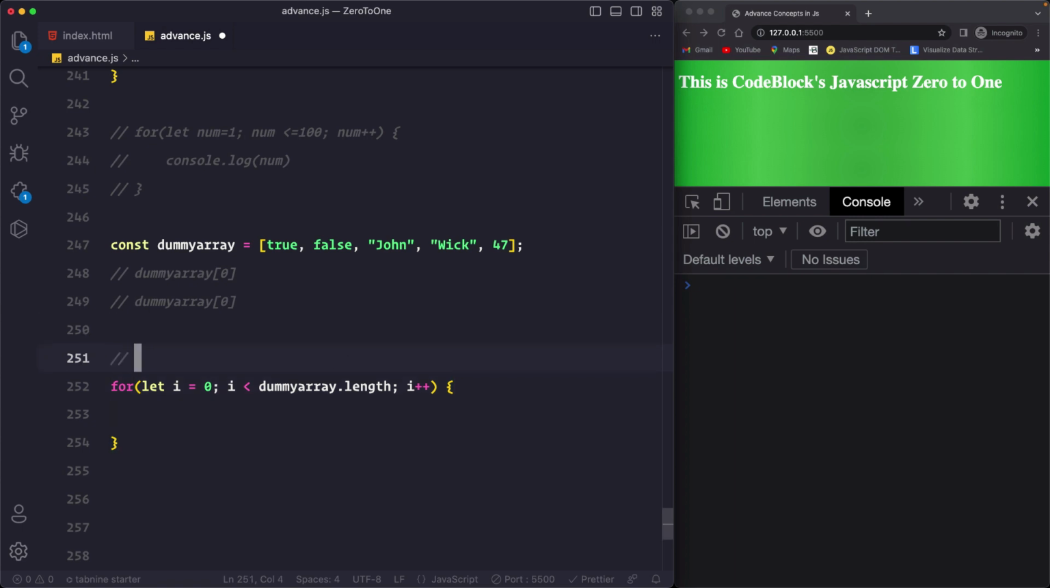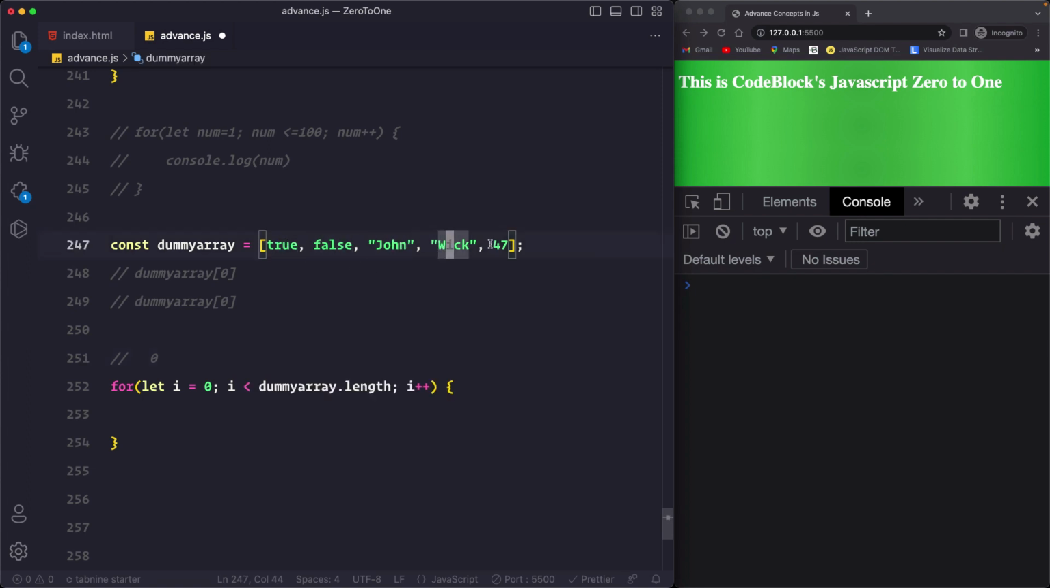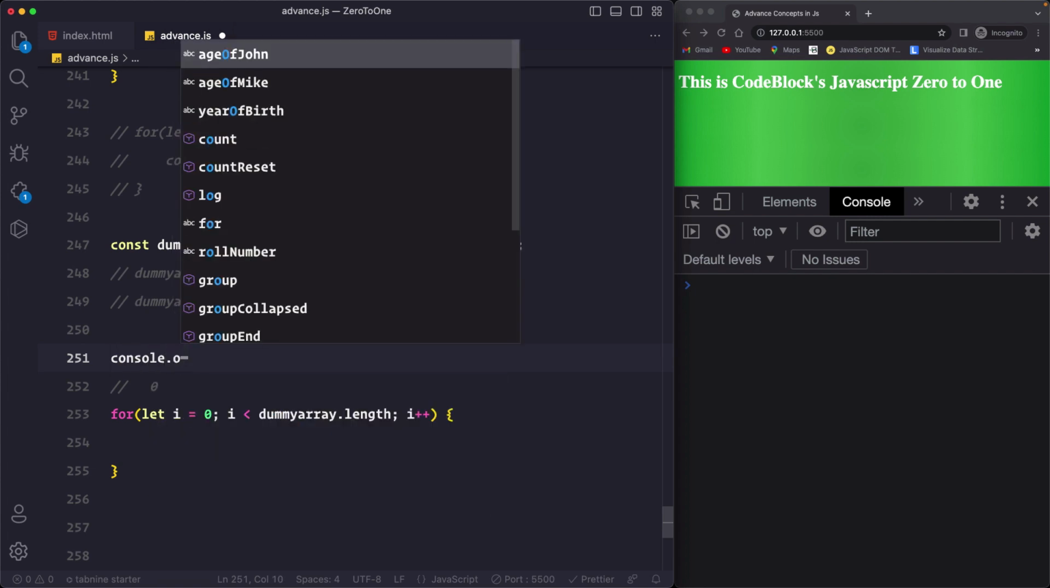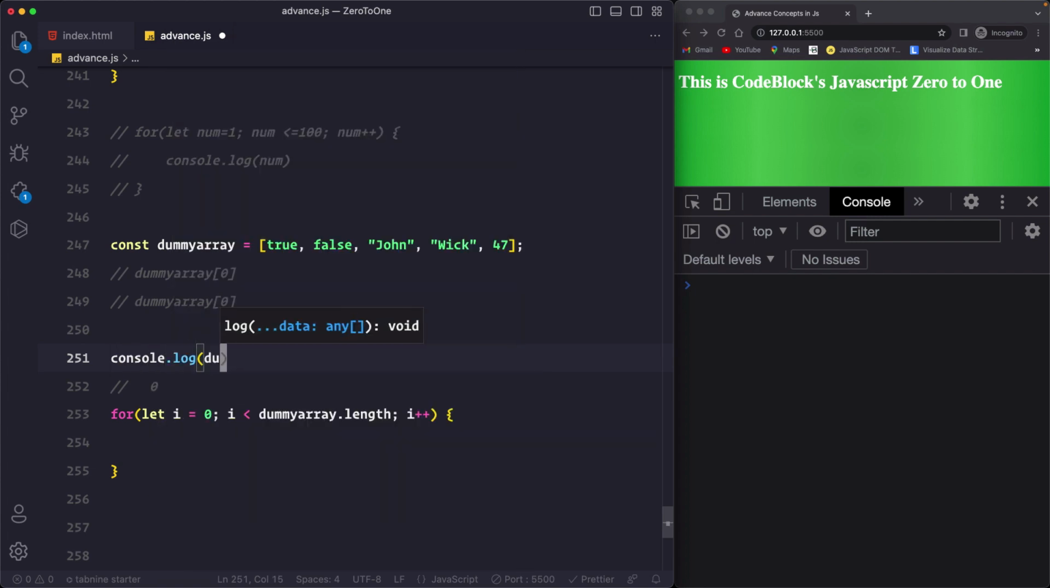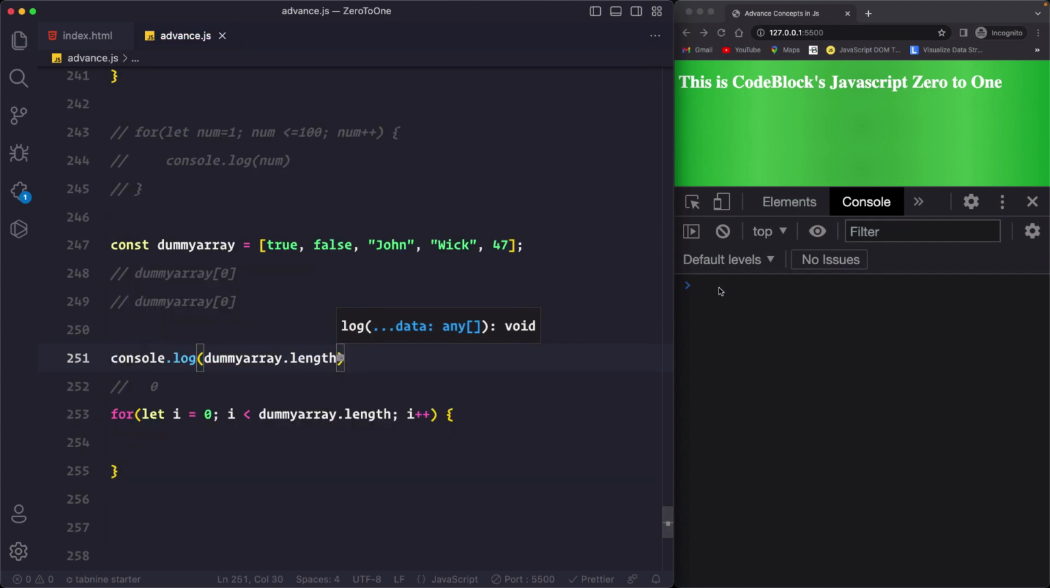So now let me explain you. The initializer is 0 and then we are looping till dummy array.length. So if you count 0, 1, 2, 3, 4, well, this is the indexing variable, right? So if you console.log dummy array.length, you will get the length. I can tell you straight away the length of the array, but again I want to show you something. If I save this, we will get 5.